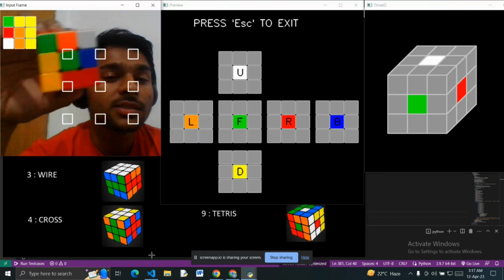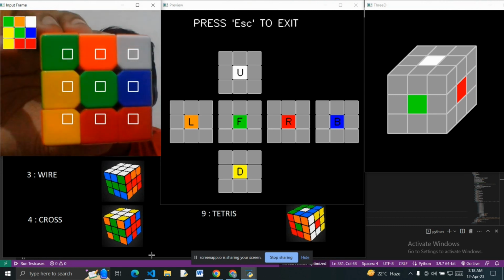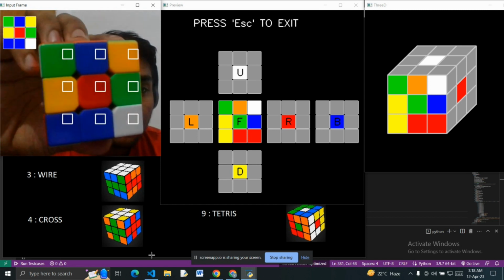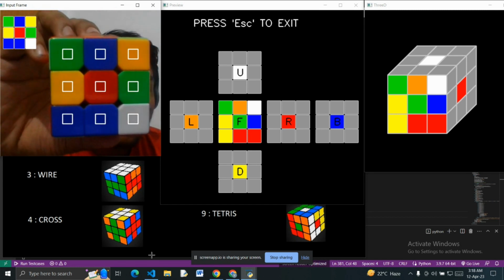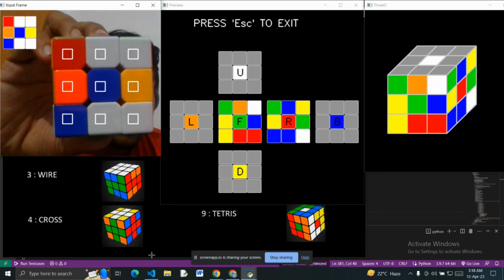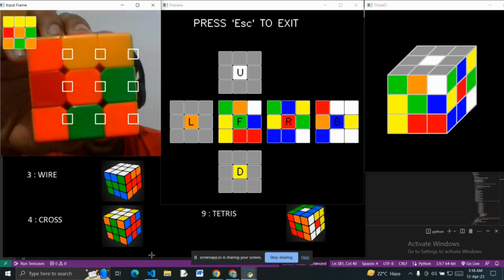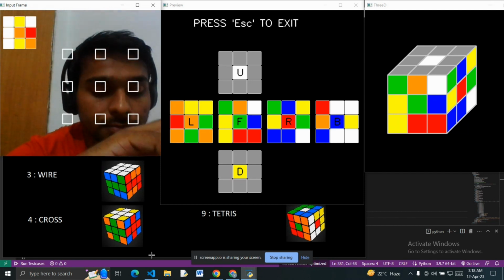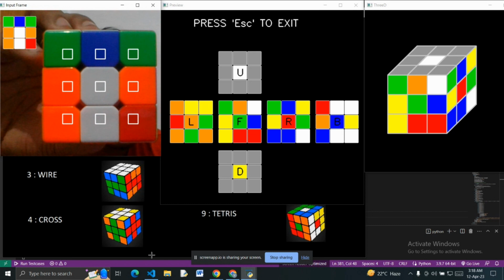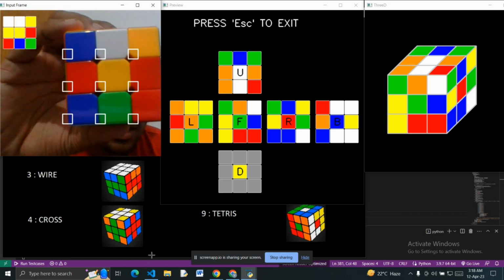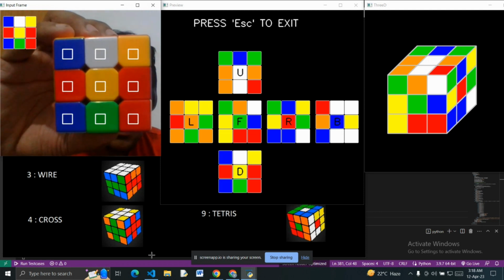So let's first scan all the faces of the cube. To scan the front face, press F. To scan the right face, press R. To scan the back face, press B. To scan the left face, press L. To scan the up face, press U. And to scan the down face, press D.